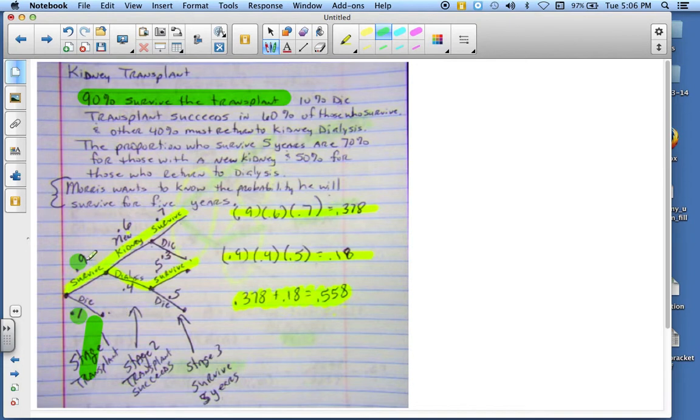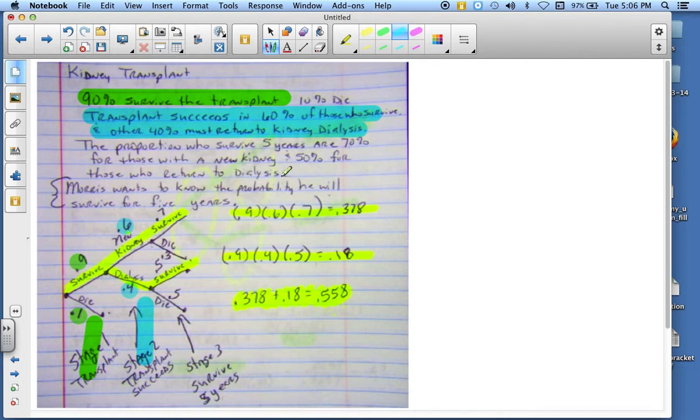But if the person survives, that means stage two is whether or not it's a success. So if you notice, transplant success, that's talking about stage two. That's this right here. All right? So it's either going to work with 0.6, and if it doesn't work, they go back to dialysis. So that's 0.4. Notice 60% of those who survive the transplant is a success. The 40% must return to kidney dialysis. So basically this is your second stage.